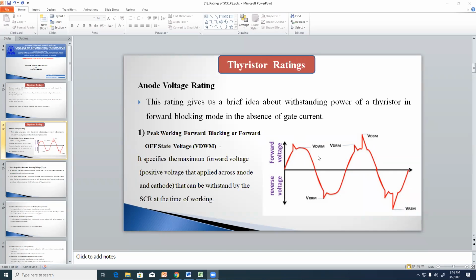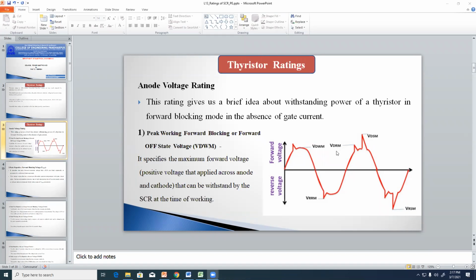Okay. See here. What is meant by VWM? VWM is nothing but forward working maximum value of the voltage. What is meant by VDRM?